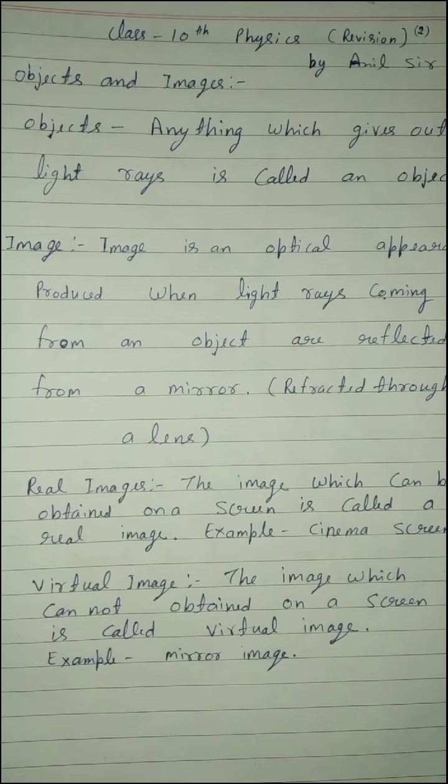Second heading is image. Image is an optical appearance produced when light rays coming from an object are reflected from a mirror. Here it is noted that an image is also formed by a lens, but in a lens there is the property of refraction. Refraction means bending of light. Bending of light is known as refraction, and bouncing back of light is known as reflection.